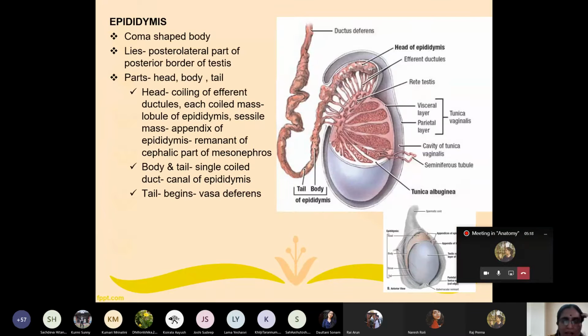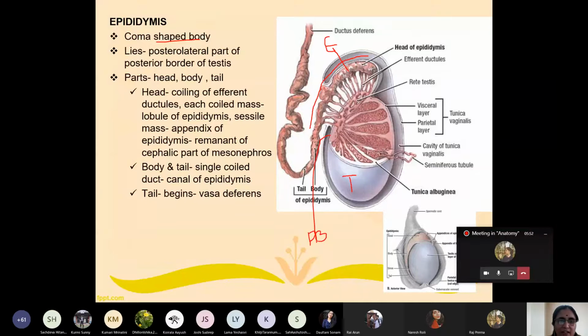Now today we'll start with the epididymis. This reproductive organ, here you see, is the epididymis. What is its shape? Comma-shaped. Yes, it is a comma-shaped body. Where does it lie? It lies in the posterior lateral part of the posterior border of the testis. This is the testis.